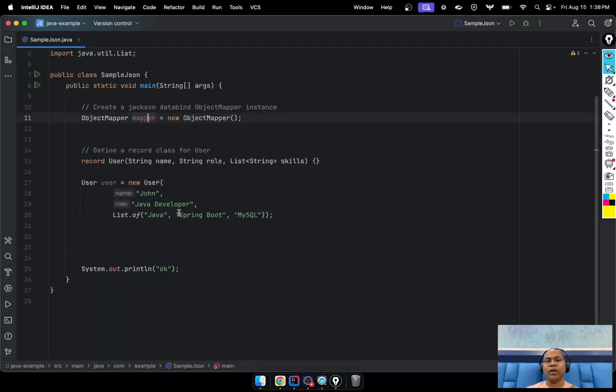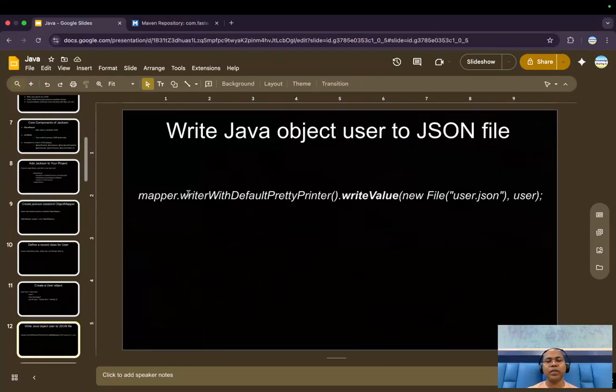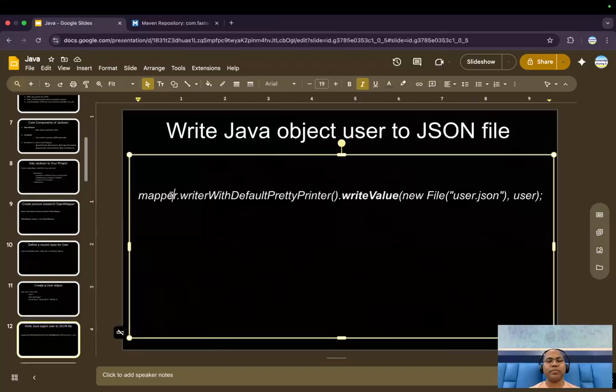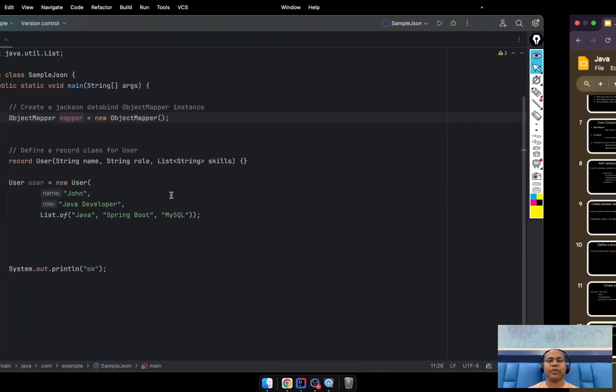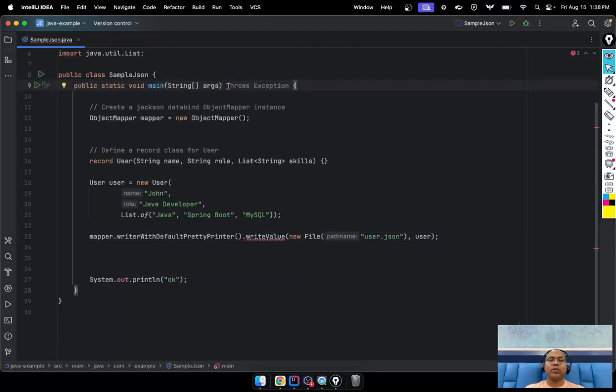Again, we are going to take the help of your mapper. This is a simple method which the Jackson API offers. It throws an exception. So let's simply write this.